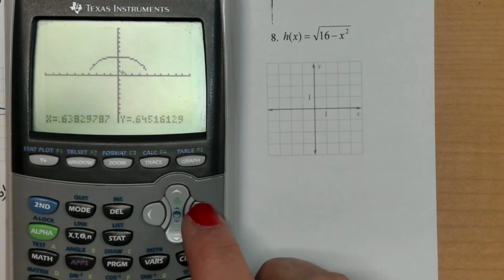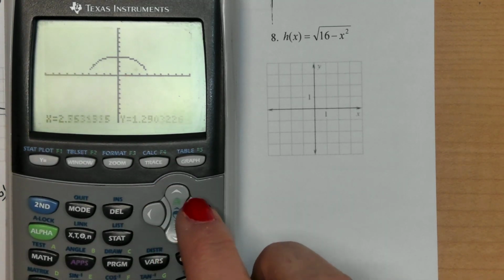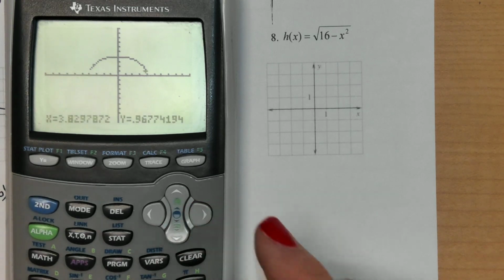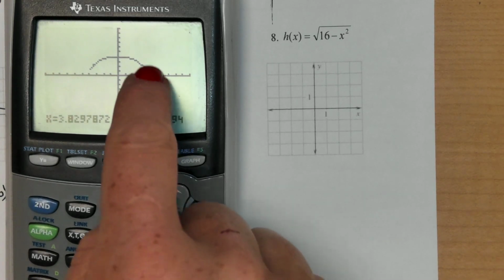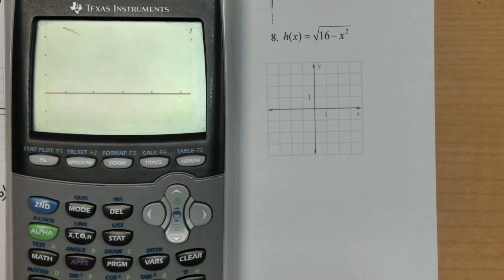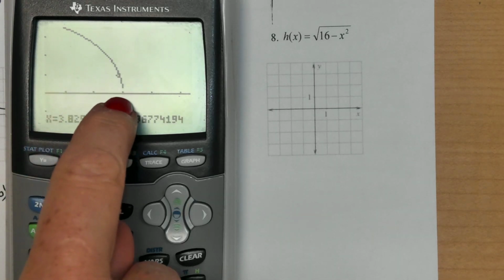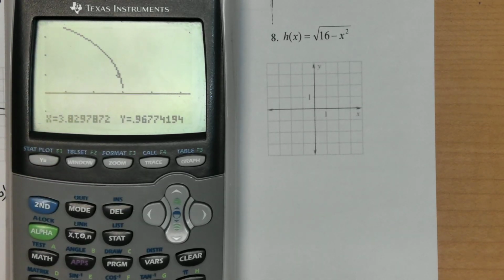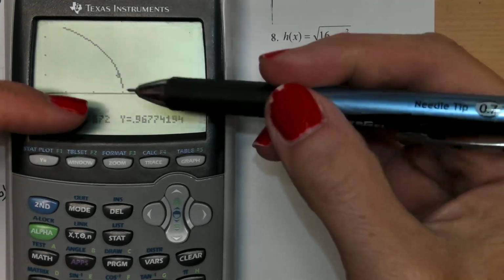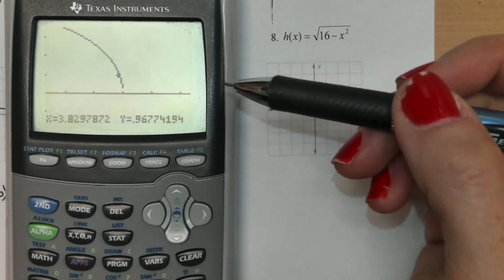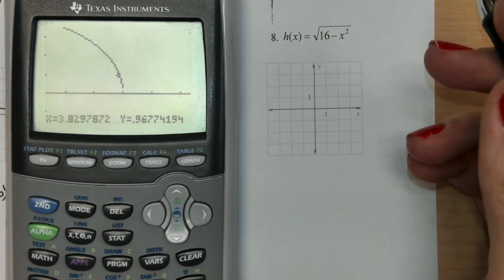That's because there's actually a cursor there. And just like on Google Maps, you can move it around and decide where you want to zoom in on, and that's where I want to zoom in. I want to get a better look at what's happening there. So now it went even closer. There's still a little bit of a gap, it looks like, but it went even closer. And I could keep zooming in and zooming in and zooming in. But your calculator is just having a hard time connecting those for you on this, well, on our particular calculator.